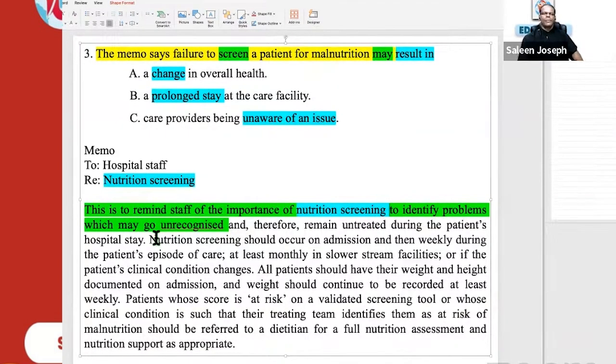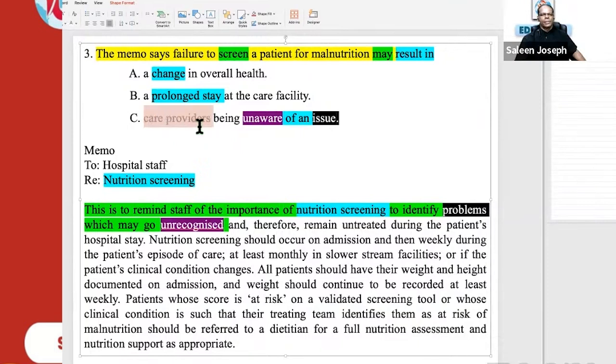Do you have any similarity in any of the answer options, hedging words? Unaware of the issues. Unaware means unrecognized. Problems, issue. In topic sentence based questions, as soon as you read the first sentence, you will see the synonyms of the same thing being explained there. So easy. Now, do you need to read the rest? You need not read the rest of the paragraph at all. Care providers being unaware of an issue.